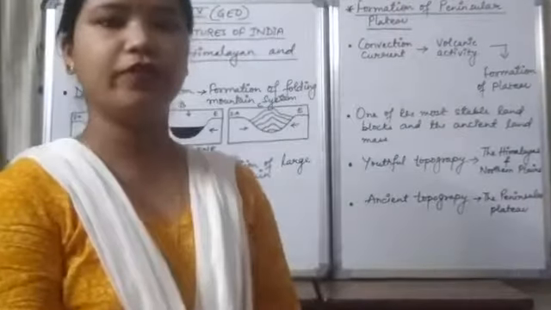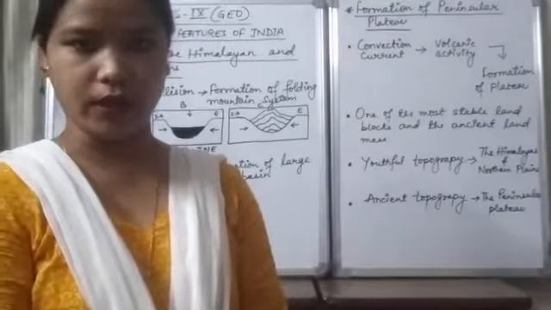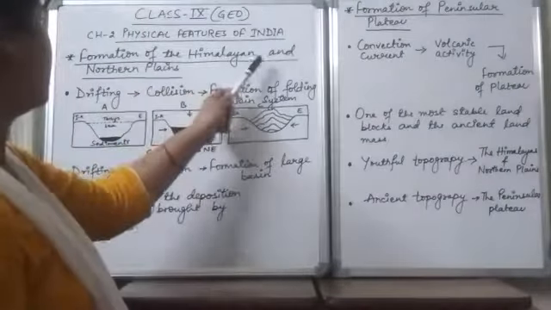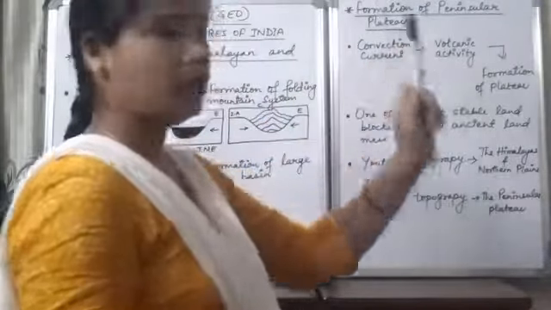Hello everyone. Today we are continuing with the class 9 geography chapter number 2, Physical Features of India. In this video we will be mainly talking about the formation of the Himalayas and the northern plains, and the formation of the peninsular plateau.